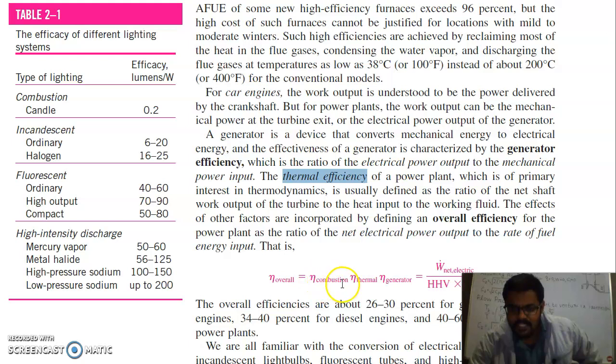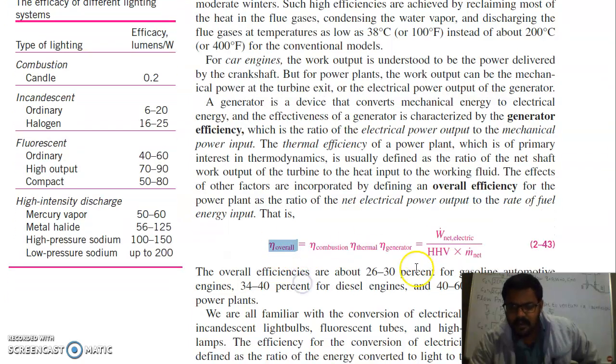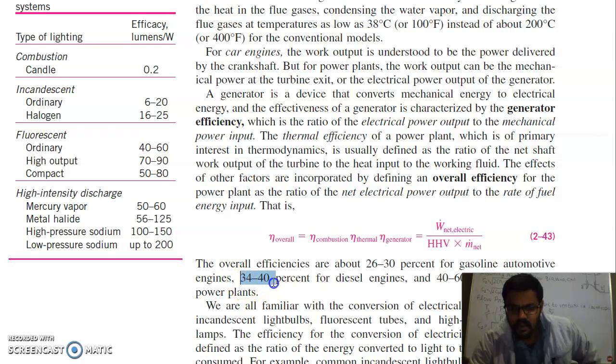When you multiply these three efficiencies, the efficiency of combustion in the boiler, thermal efficiency, and generator efficiency, you will get the overall efficiency of the power plant, which is almost 30 to 40%. For a gasoline engine it is almost 26 to 30%, and for a diesel engine it is 30 to 40%. So this is about